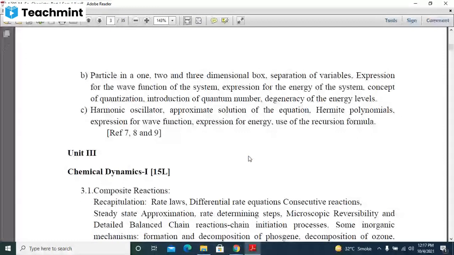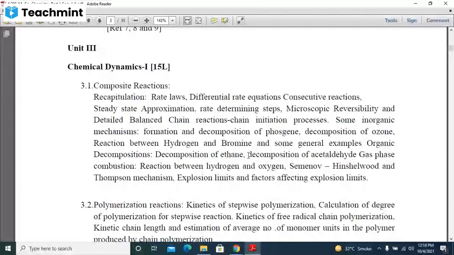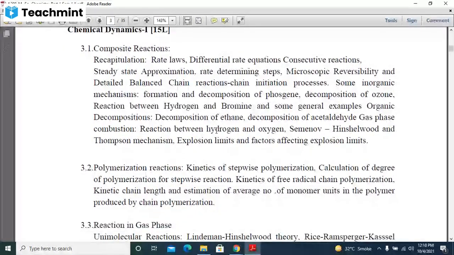Then chemical dynamics. In the chemical dynamics, this part is just a little bit different, but we have seen composite reactions and rate laws in the chemical kinetics. Here, instead of the kinetics, dynamics is given. Rate laws, differential rate equation, consecutive reaction, steady state approximation, rate determining steps, microscopic reversibility and detailed balance, chain reaction. Like these things are there, I will explain one by one to you. It is a very simple unit of this paper.